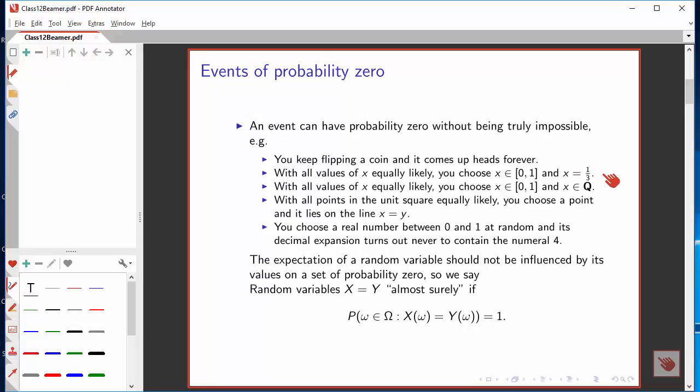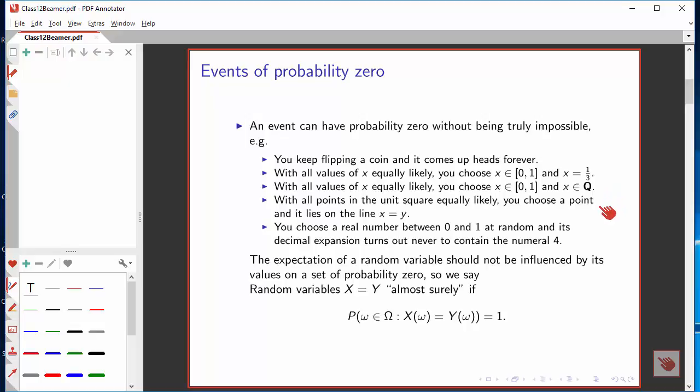Similarly, if all values of x are equally likely, you pick a random number in the interval from 0 to 1, and the number you get is precisely 1/3. That's an event with probability 0, though it's clearly not impossible. A closely related event: you choose a random number in 0 to 1 and it's rational. That's an event with probability 0.